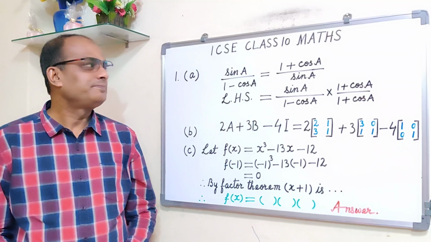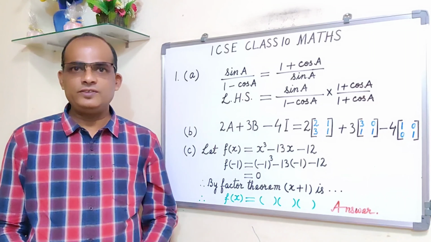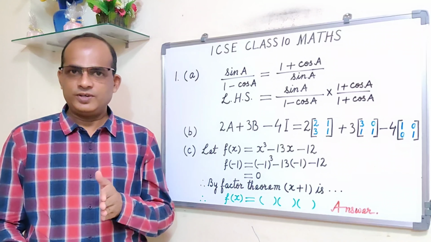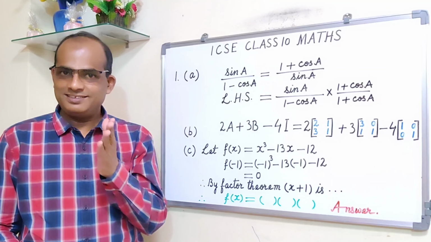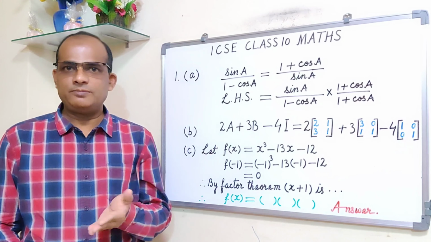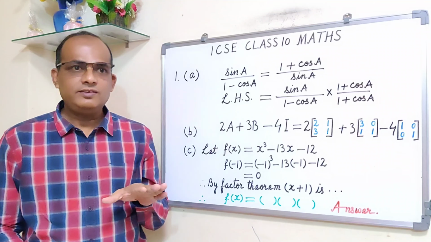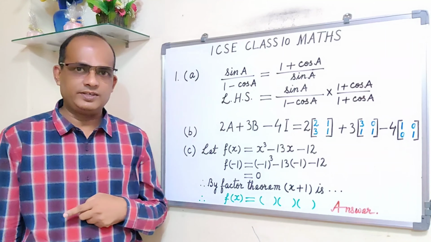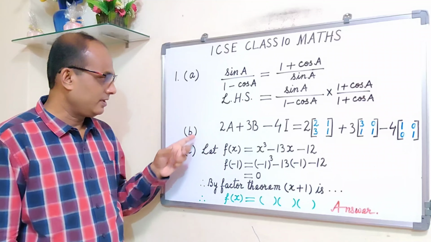Okay, so as you know, there are 11 questions and there are two sections. In section A there are 4 questions which are compulsory, and in section B there are 7 questions, out of which you are supposed to attempt any 4 questions. So that means in total there are 11 questions. I'm going to discuss all the 11 questions one by one, maybe one question per video, because in one main question there are 3 questions.